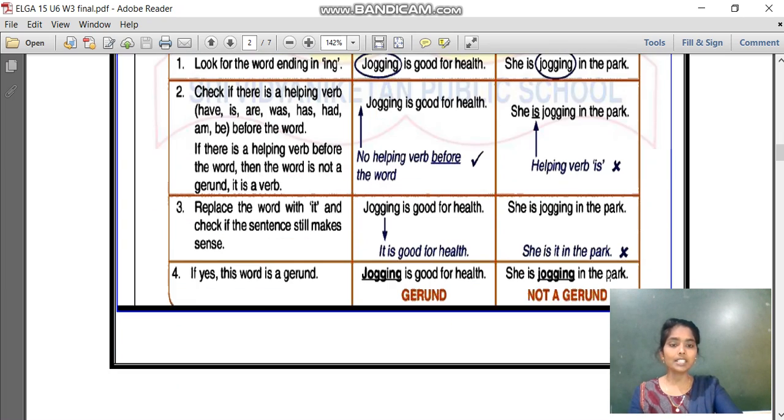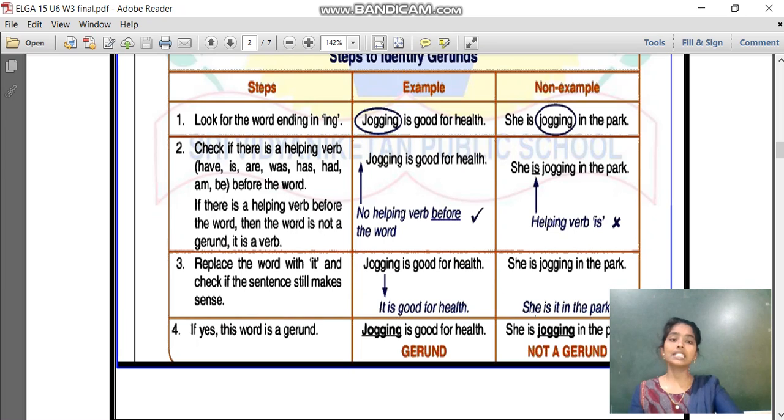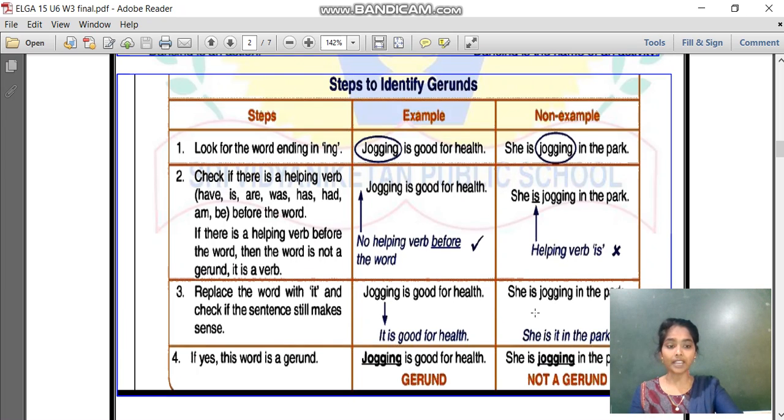My third step is to replace that word by "it", then check if the sentence still makes sense. Yes, let me do it. She is it in the park. Does it make any sense? No. So it's not a gerund. It's a verb.